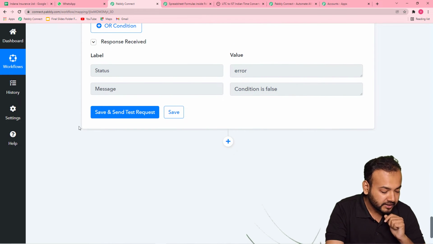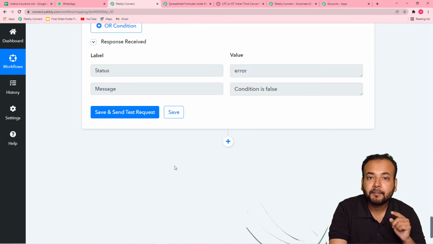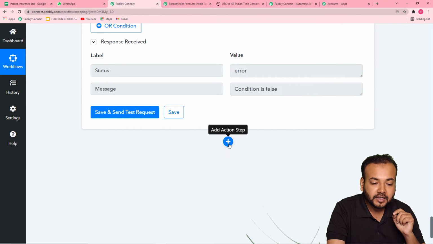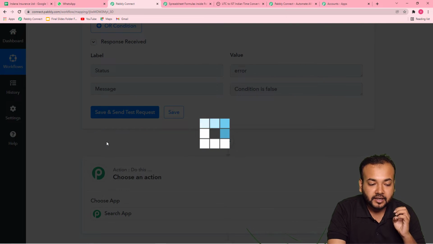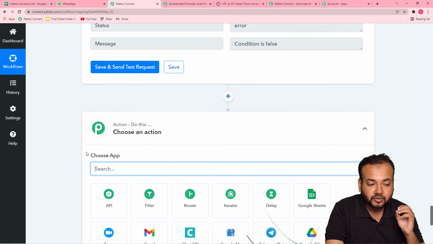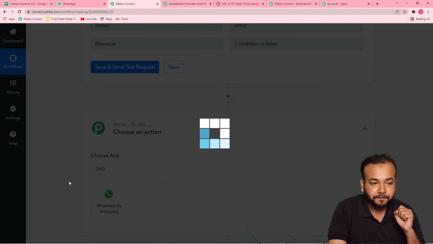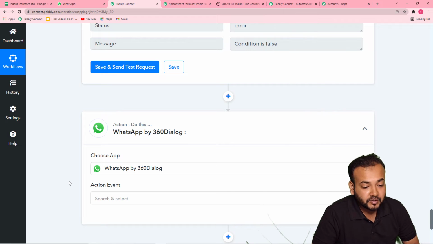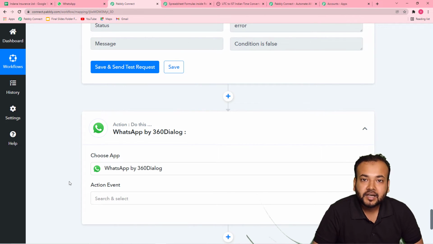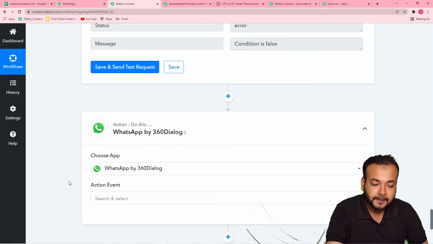Now we want to send the message. So to send the message, that too on WhatsApp, we need to click here on plus icon, and I'm going to connect another application to send messages on WhatsApp, which is called 360 Dialog. Okay, this one. So now you guys are wondering why we are using this application. Guys, to send messages on WhatsApp directly, we need to have the access of WhatsApp's API. So 360 Dialog is an application which provides you the official access of WhatsApp's API. So by using this application, we can send messages on WhatsApp very easily.